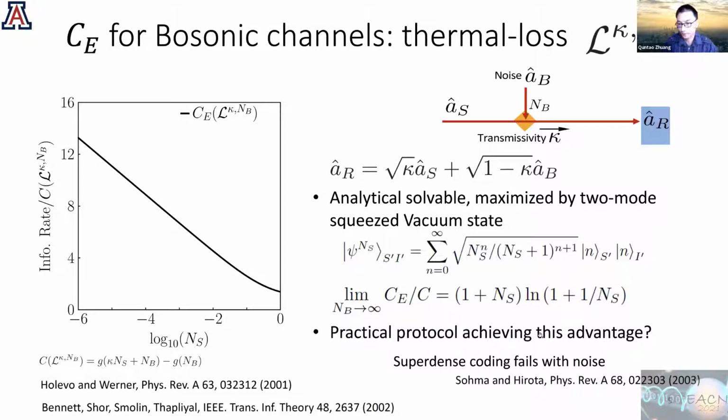And the reason is that in the bosonic case, it's a single mode, so there's a very large Hilbert space you can make use of. So if you truncate the Hilbert space to a qubit and then use it, it's not a good way to use it. And for the super dense coding, it's more technical why it fails. You can refer to that paper.